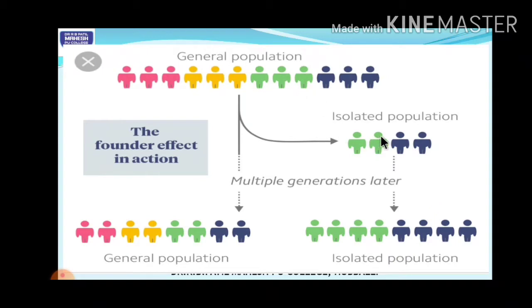Now this population which has drifted, students, these green and blue humans who have moved to another place have formed their own population. This group of humans who have shifted are called the founders because they have moved to a new place. They have set their own kingdom there, right? They came out from one population and moved to another place, forming their own new population, students. So they are now called the founders, and this phenomenon is said to be the founder effect.